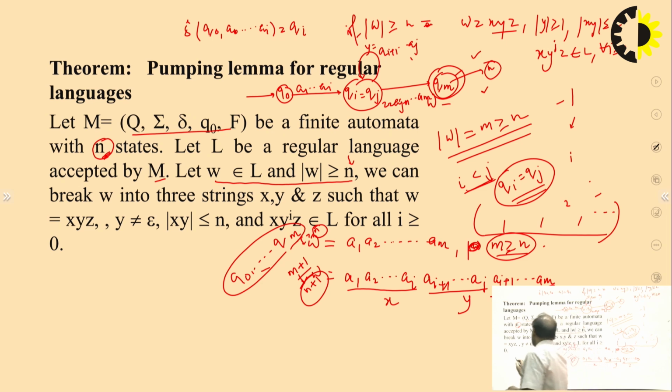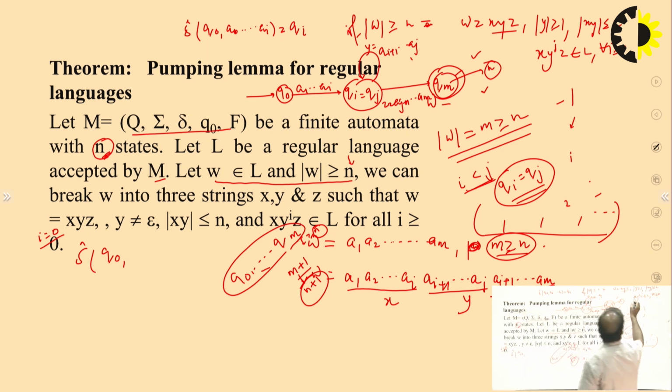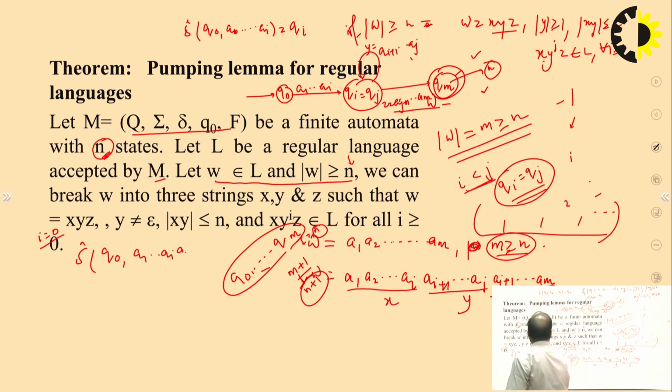What will happen if delta cap you are applying for, let's say, q0 and i equal to 0? So for i equal to 0, you will get xz, x and z. x is a1 to ai, and z is aj plus 1 to am, right?